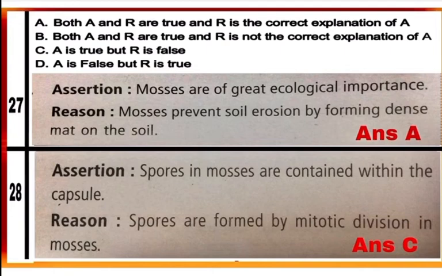Question 28. See the assertion statement. Spores in mosses are contained within the capsule. This is correct statement about the spores in mosses. See the reason. Spores are formed by mitotic division in mosses. This is false statement. In mosses, after fertilization, zygote develops into sporophyte having foot, seta and capsule. The capsule contains spores and spores are formed by meiotic division. So answer is option C. A is true but R is false.